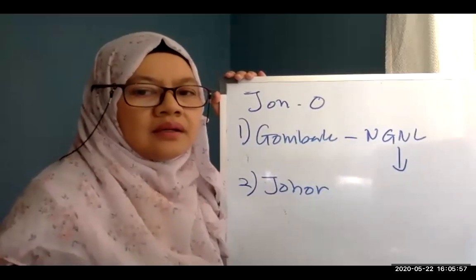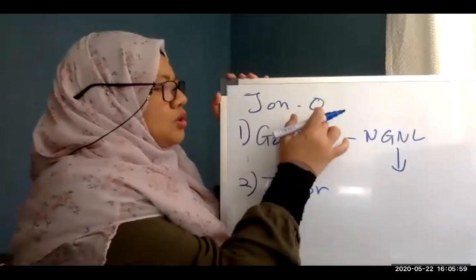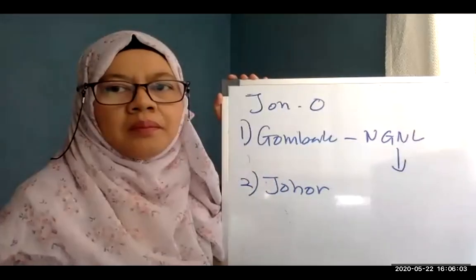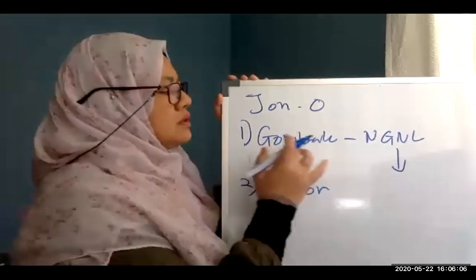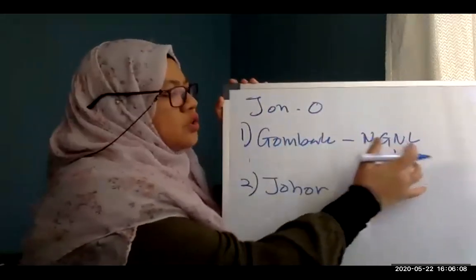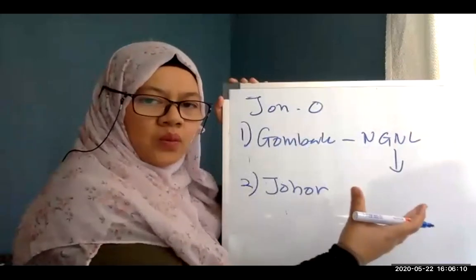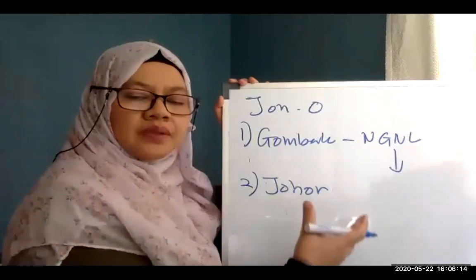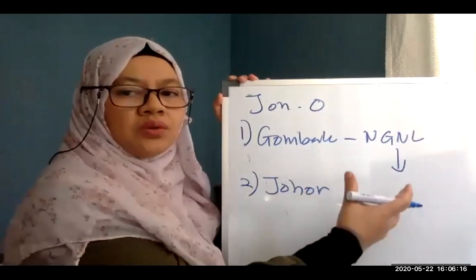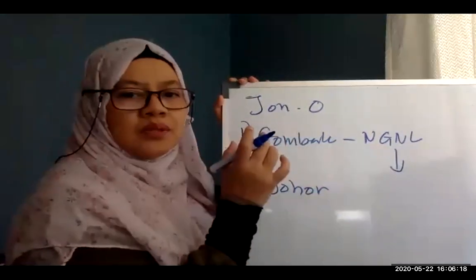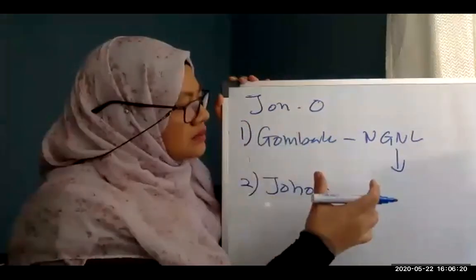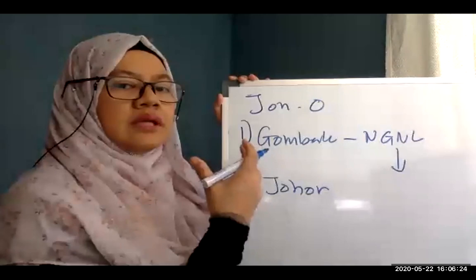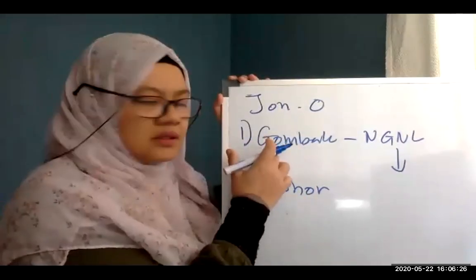Okay. For Mr. John O, he has a property in Gombak and a property in Johor. The property in Gombak is disposed to his wife, so it's no gain no loss. You have to explain why it is no gain no loss, because the disposal from a husband to wife gives rise to no gain no loss. But for the wife, the deemed acquisition price would be the AP plus PE of the disposal.